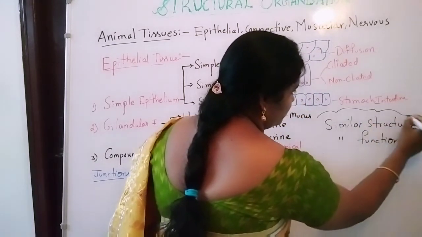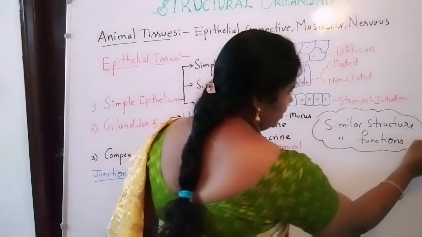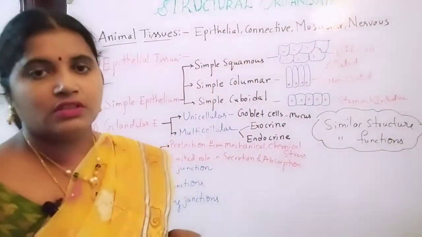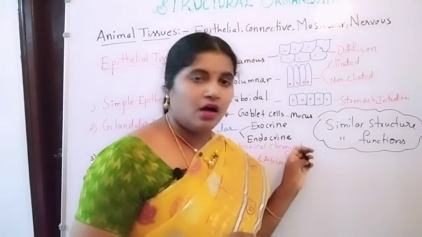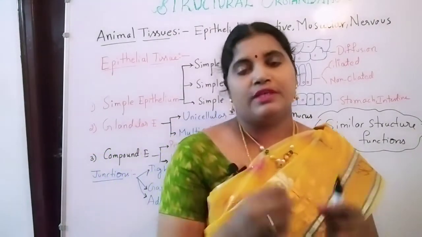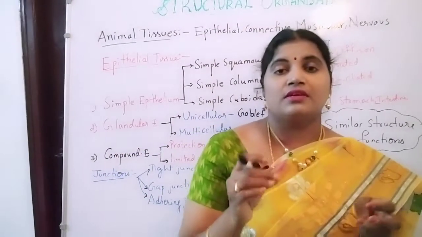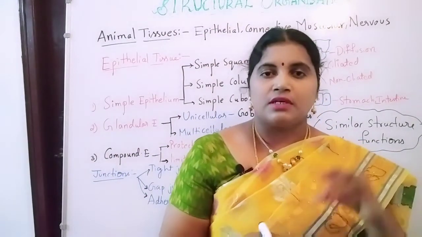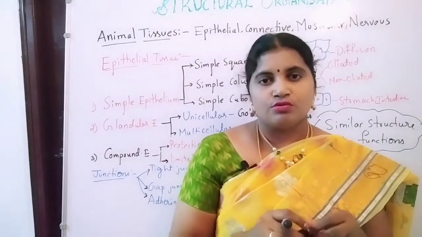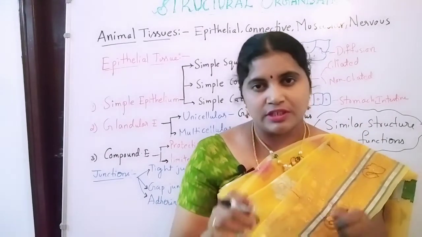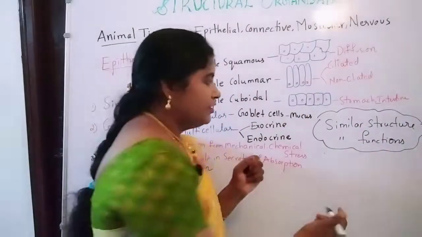The cells which are similar in structure and similar in function are grouped together with some intercellular matrices, with some intercellular substances. This group of cells together forms a tissue.